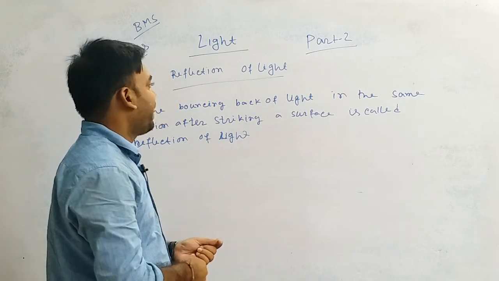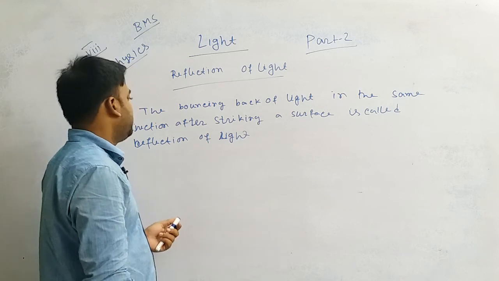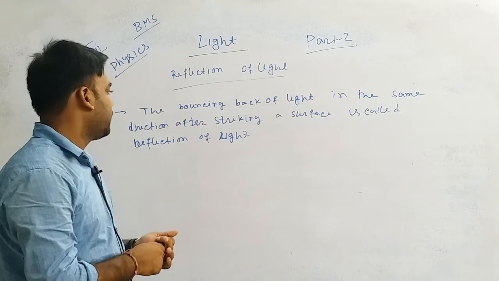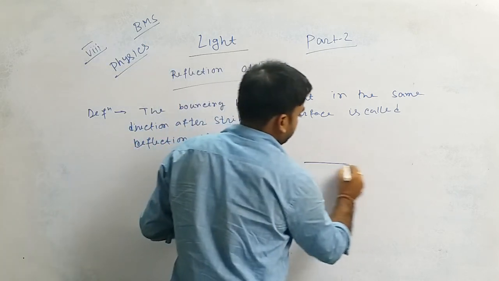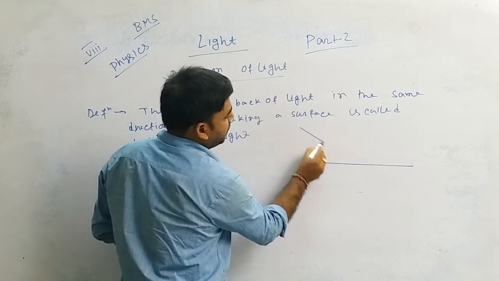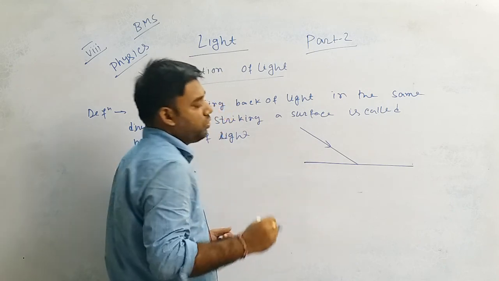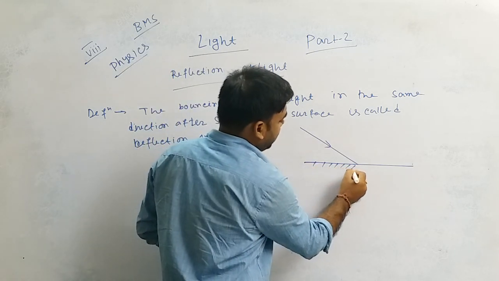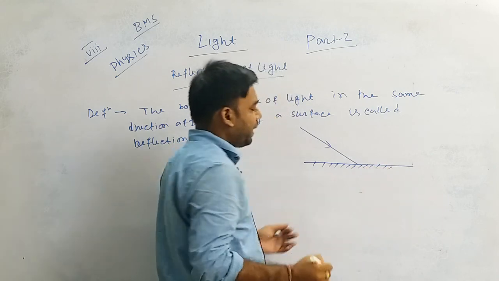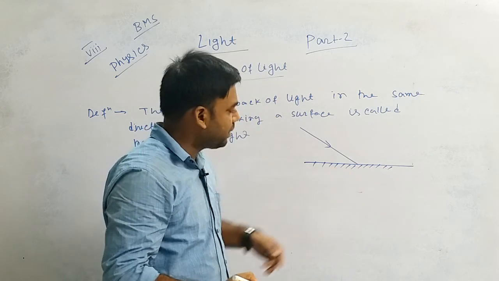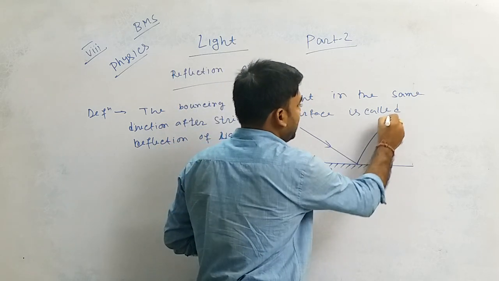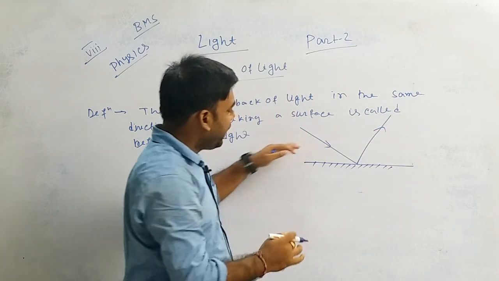the bouncing back of light in the same direction after striking a surface is called reflection of light. So a light ray falls on that surface. Then after striking that surface, it changes its direction into the previous medium. Previous medium means this air.